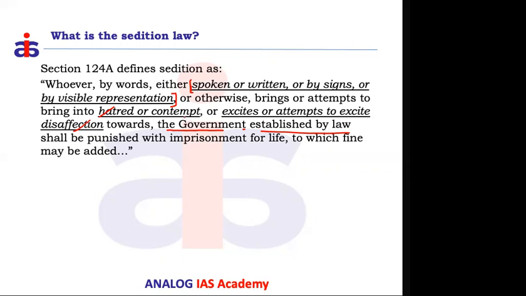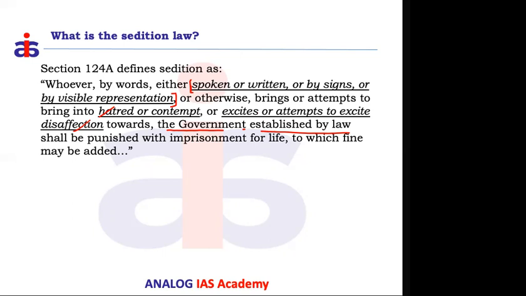You can criticize, but you cannot create hatred in other people, or excite disaffection towards the government, which is the majority-based, elected government. These people deliberately cannot create disaffection in society wherein a large number of people will start opposing the government.